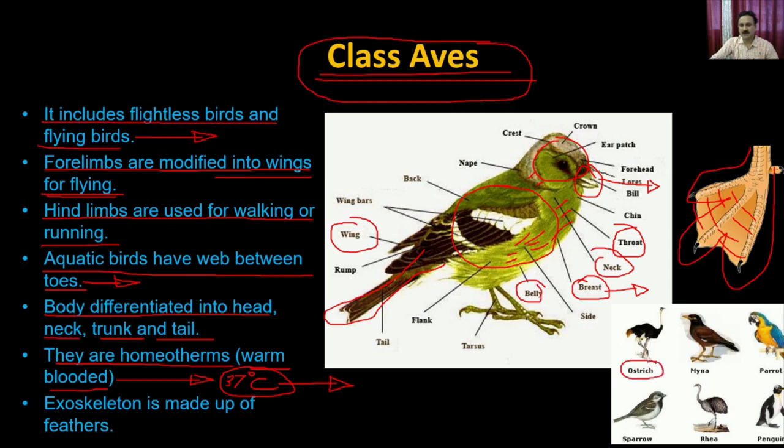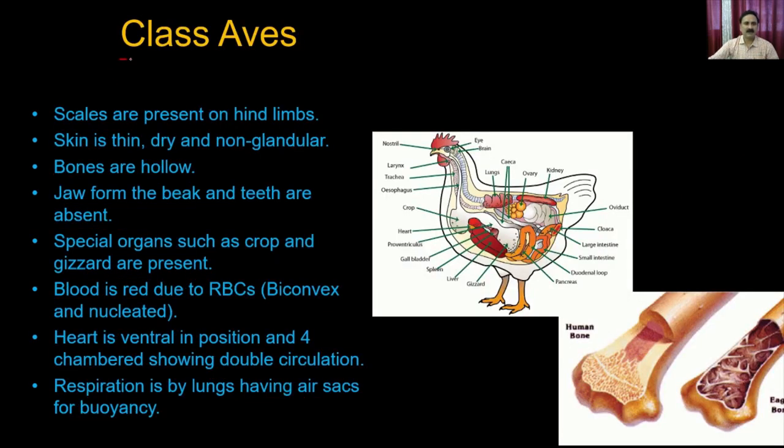The ostrich, which is a flightless bird, can only run. Then we have the myna, parrot, sparrow, rhea, and penguins. So the penguin is an aquatic bird. Then in the class Aves, the scales are present on the hind limbs. The skin is thin, dry, and non-granular. The bones are hollow. How can the birds fly?